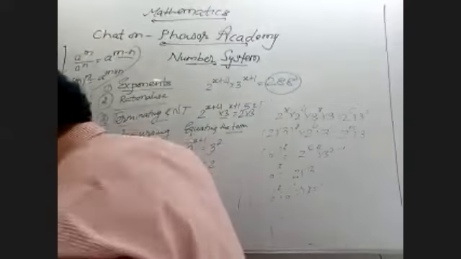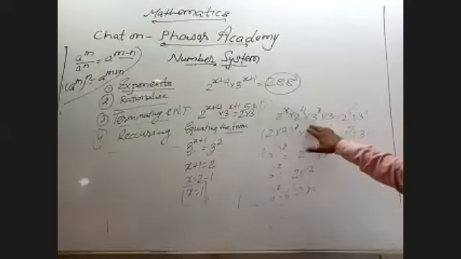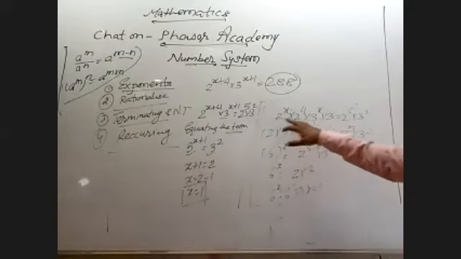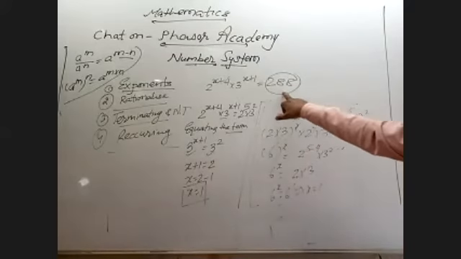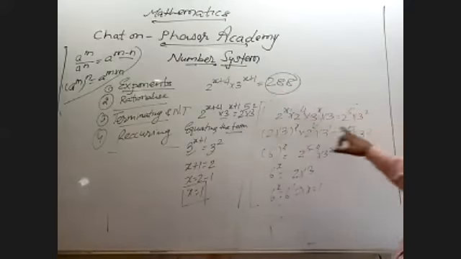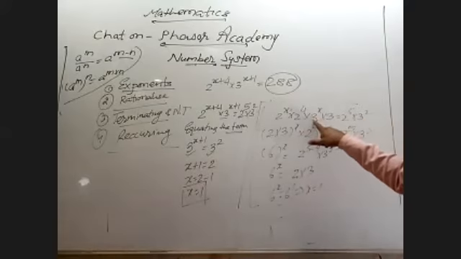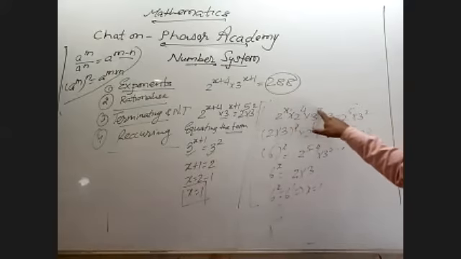Can you tell the other method? क्या चाहिए? This method you want? Okay. So what I did? ये step तो you have to do. Here 2 raised to power 5 into 3 raised to power 2. Now 2 into 3, bases are different, power same.